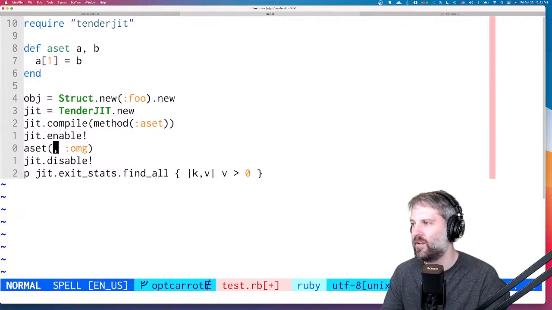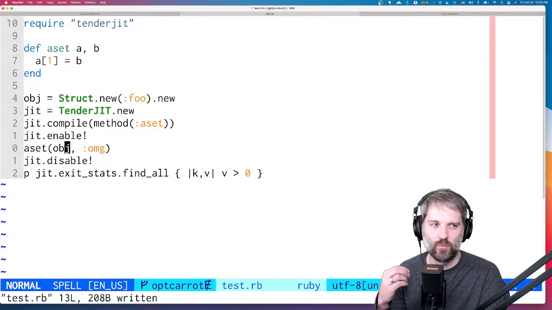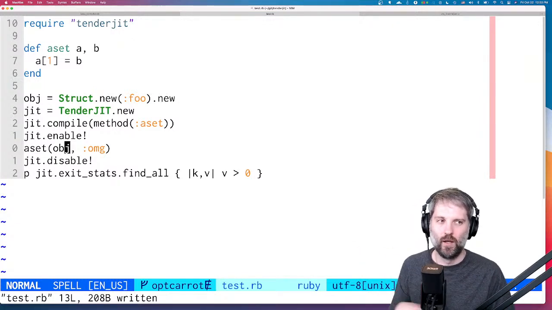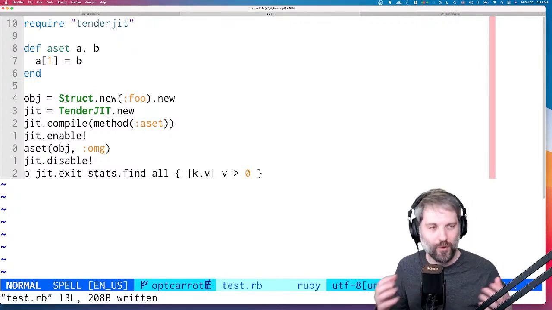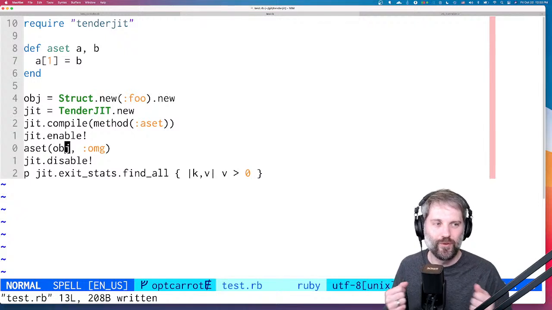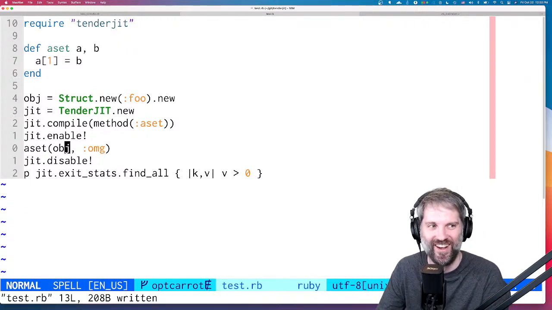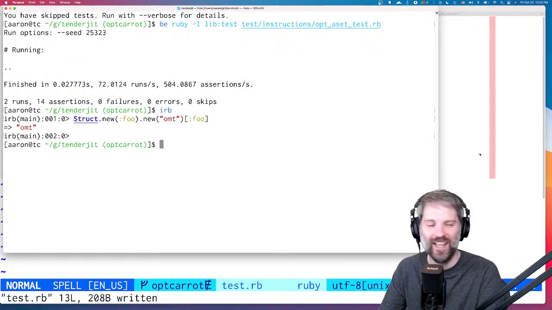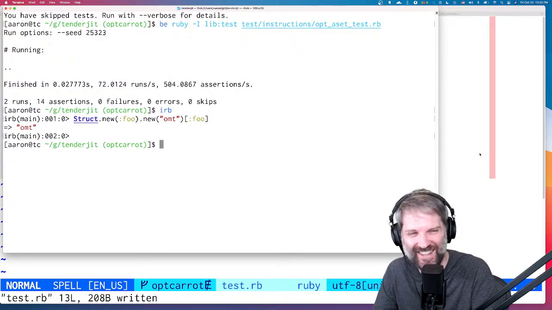So if we pass this in, we're going to get an exception, and unfortunately, the exception is going to come out of the JIT compiler, which is not good. I don't know about all of you, but I would be quite surprised if my JIT compiler was raising exceptions in production. You're like, oh, we're getting these exceptions, we'll fix it in our code. Oh, wait, no, the exceptions are coming from the JIT compiler. No. And yes, I'm totally suggesting that you run TenderJIT in production.